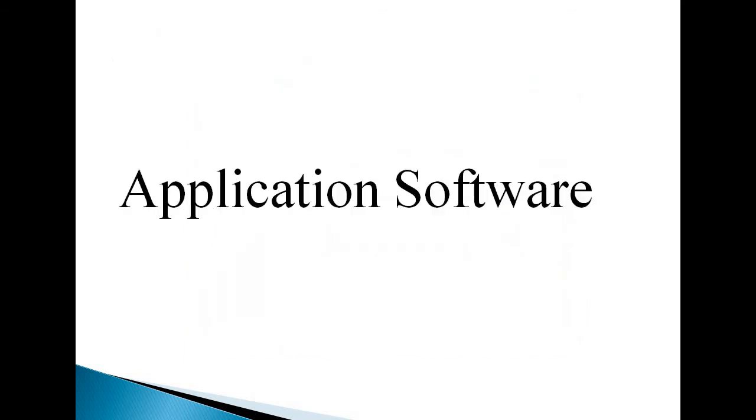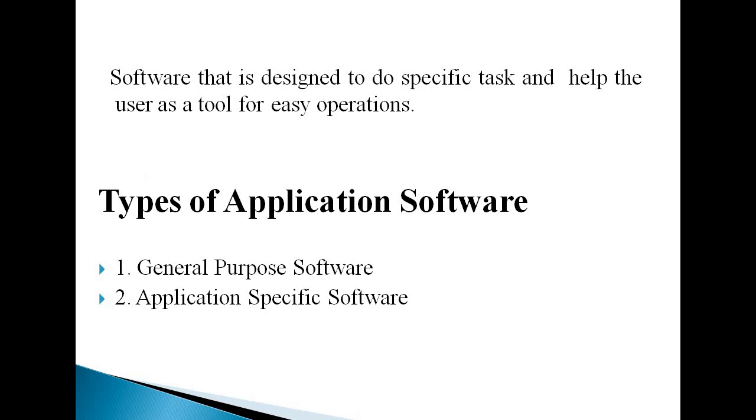Next, we'll study another type of software, that is application software. Application software is designed to do specific tasks and help the user as a tool for easy operations. For example, a school uses school management system software to maintain students' fee structure, their marks details, then general info. All these things come under application software.